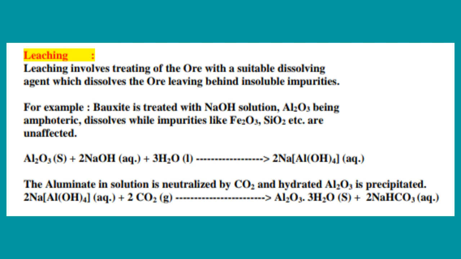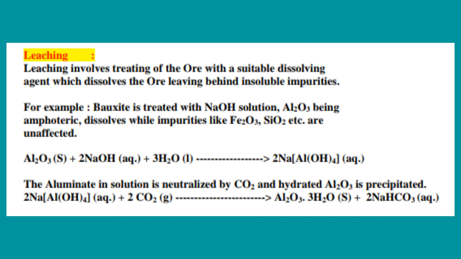This sodium aluminum hydroxide in solution is neutralized by carbon dioxide, and hydrated aluminum oxide is precipitated. So the reaction is, when the carbon dioxide is passed to sodium aluminum hydroxide, it is converted into aluminum oxide trihydrate, Al2O3·3H2O, and sodium bicarbonate, NaHCO3.